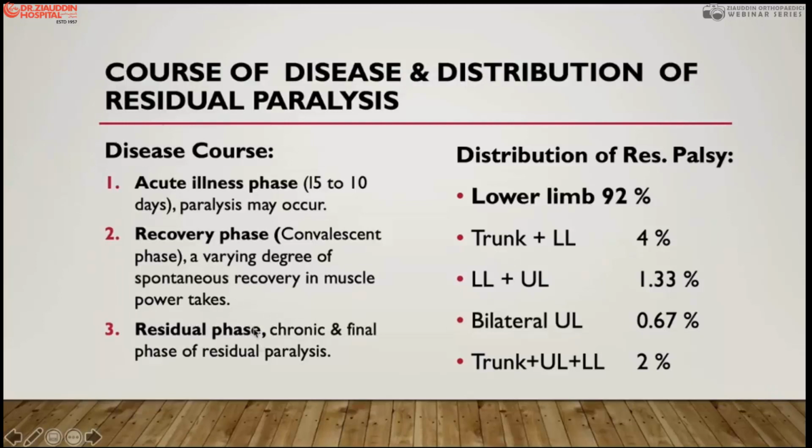But then there is residual paralysis, which is chronic paralysis that remains lifelong, the final phase. Regarding distribution of residual paralysis, 92% of patients develop it in the lower limb, only 4% in the lower limb and the trunk, upper limb and lower limb combined in 1%, bilateral legs in 6%, and the trunk, upper limb and lower limb in 2%. So the worst deformity is rare, but the common paralysis occurs in the lower limb, and we are really most concerned about posture, how these children move, and how they earn their money.